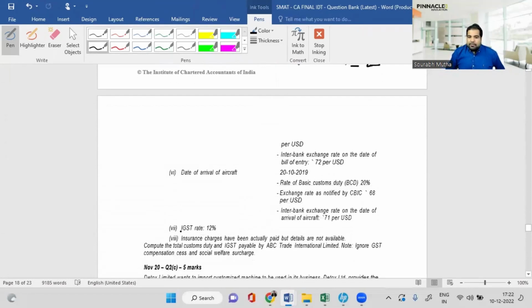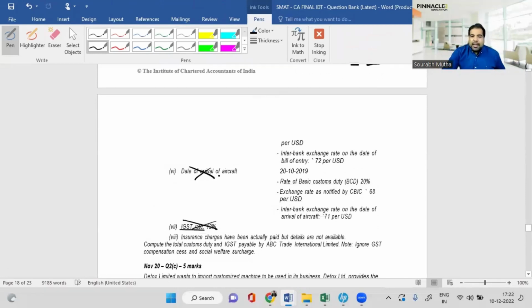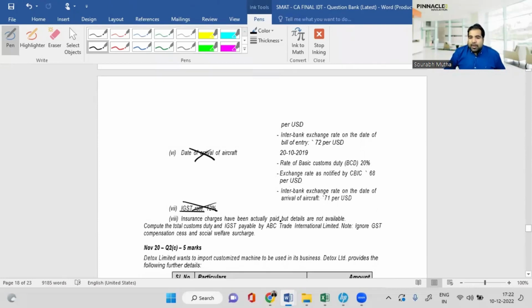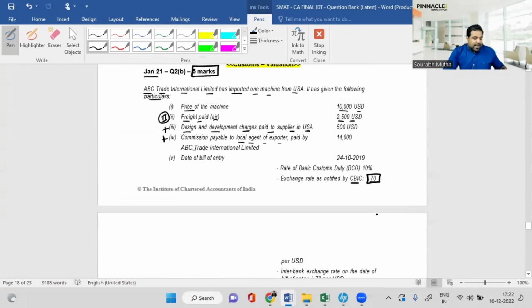The GST rate was given. We'll not do this bit because I've not been able to teach you the entire chapter. It's a big chapter. I've given you a little gist. And insurance charges have been actually paid, but details are not available. If they're not available, then 1.125% is what we need to calculate. So guys, I have a calculator here and I'm going to start calculating.